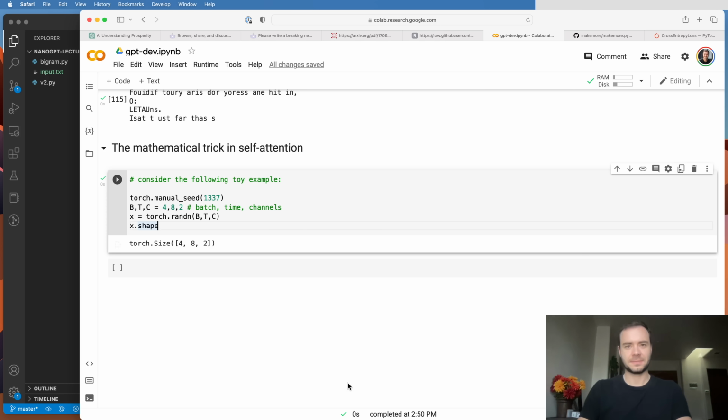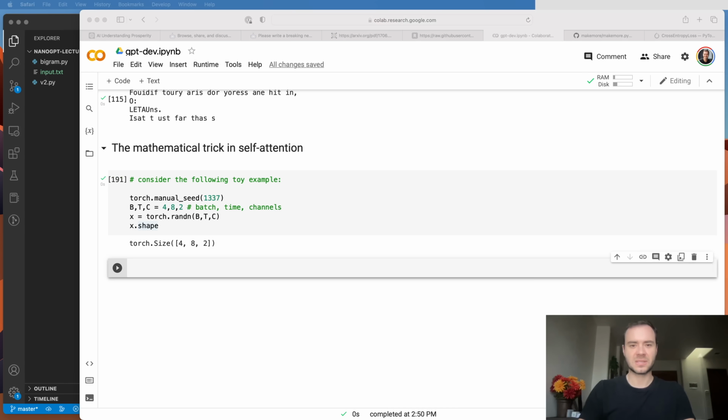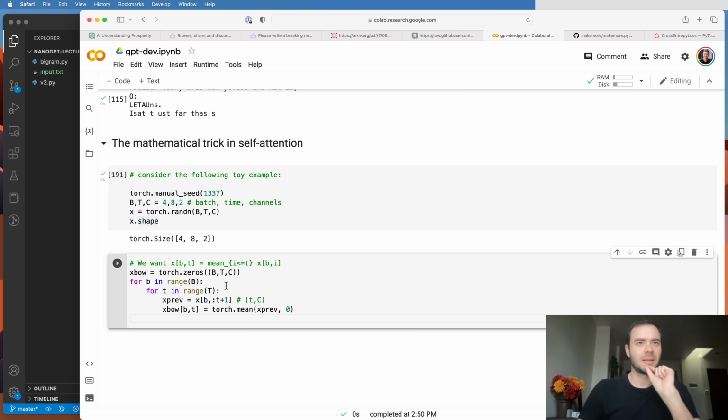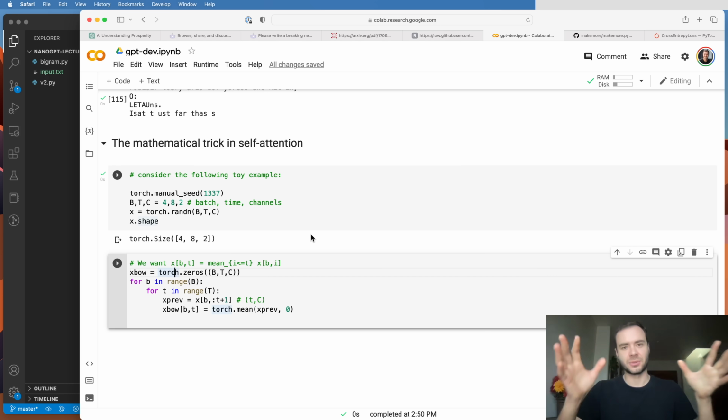So let's write that out. I have a small snippet here, and instead of just fumbling around, let me just copy paste it and talk to it. So in other words, we're going to create X, and BOW is short for bag of words, because bag of words is a term that people use when you are just averaging up things. So this is just a bag of words. Basically, there's a word stored on every one of these 8 locations, and we're doing a bag of words, so just averaging.